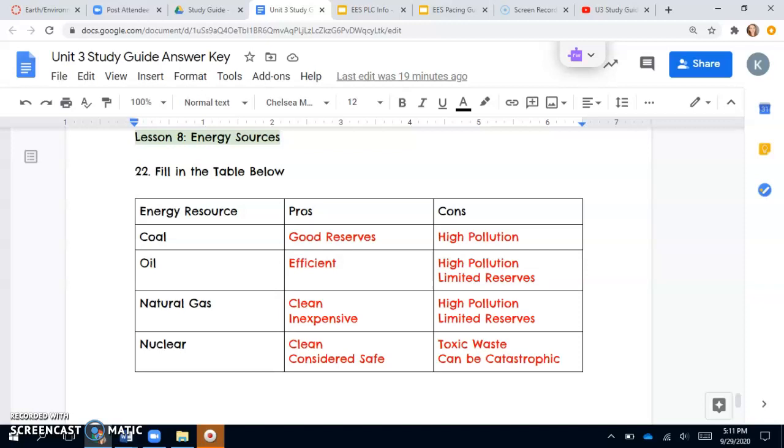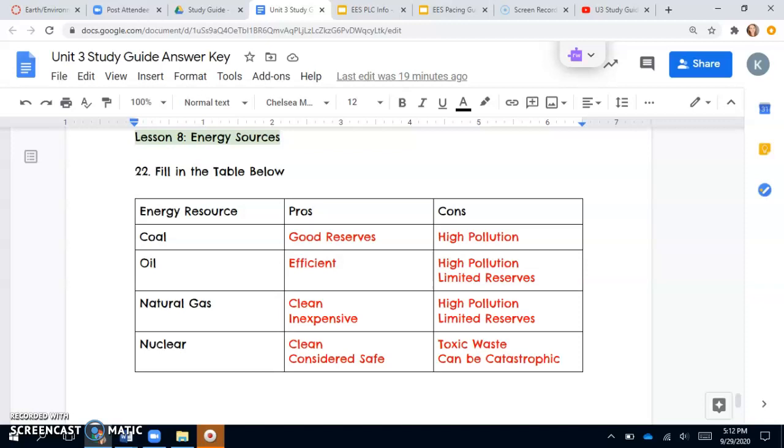Natural gas is clean and inexpensive. Remember, we get oil and natural gas from drilling, and we get coal from mining. So natural gas is clean, or it's the cleanest of the fossil fuels, or one of the cleanest of the fossil fuels. It's inexpensive, but there is pollution and limited reserves. So I want you to see under the pros, we do have clean, and then under the cons, we have pollution. So it's kind of an oxymoron.